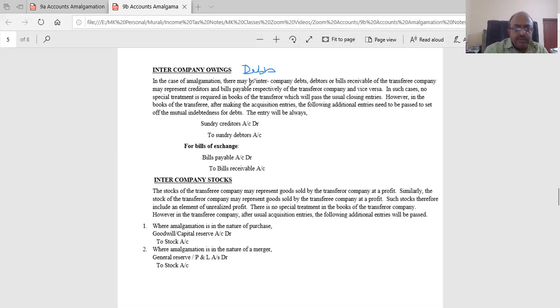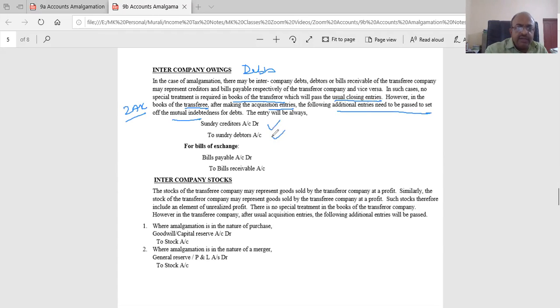In the case of amalgamation, there may be intercompany debts. Debtors or bills receivable of the transferee company may represent creditors and bills payable respectively of the transferor company and vice versa. In such cases, no special treatment is required in the books of the transferor company, which passes the usual closing entries. Now we are looking at what entries have to be passed in the closing entries. However, in the books of the transferee, in this case Zach, after making the acquisition entries, the following additional entries need to be passed for mutual indebtedness.